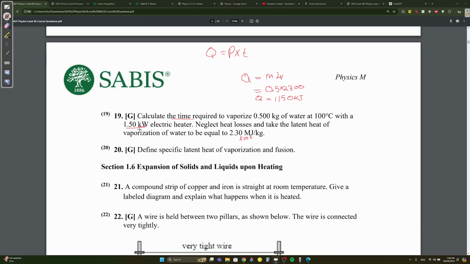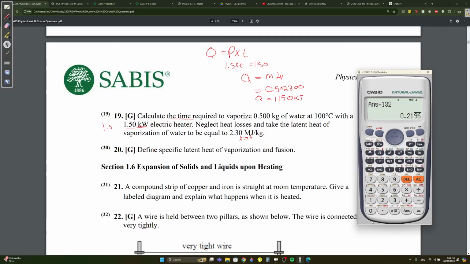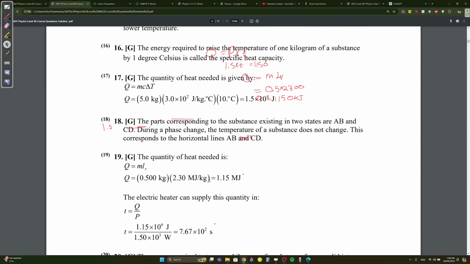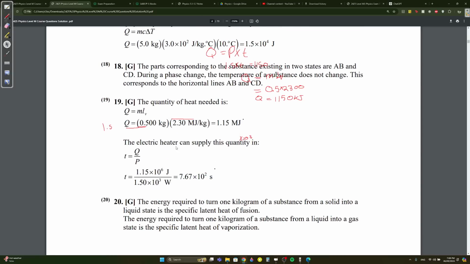Let's look at the question. Do I have power? Yes, I do. It's 1.5 kilowatts, right? So 1.5 times the time in seconds equals 1150. Let's divide 1150 by 1.5. You get 766.6 seconds. So it should be 767 seconds, I guess. Yes, 767 seconds.